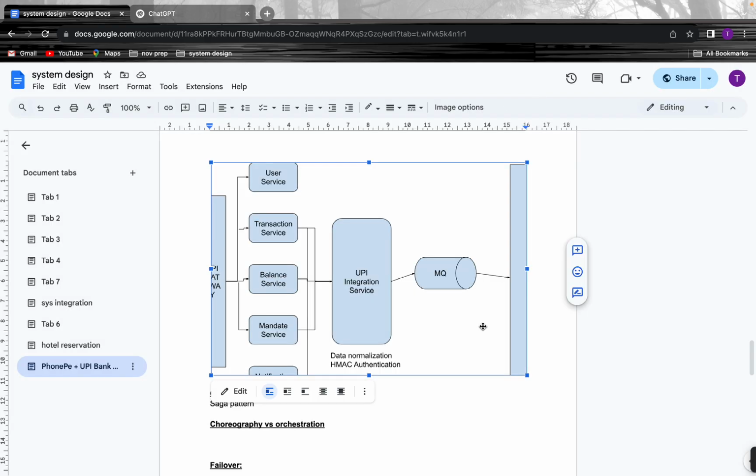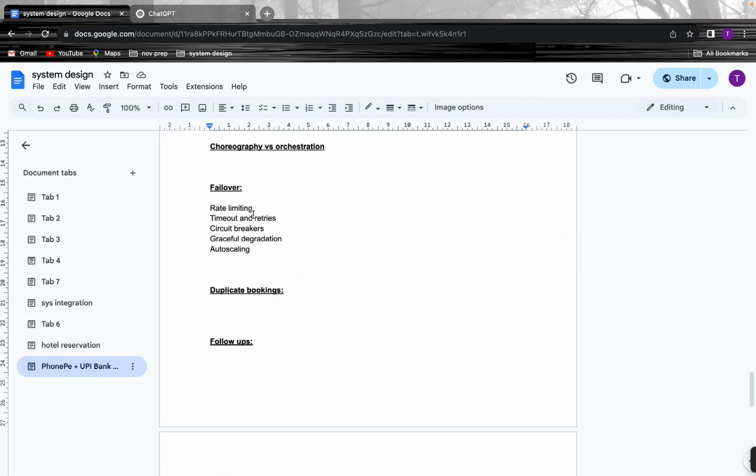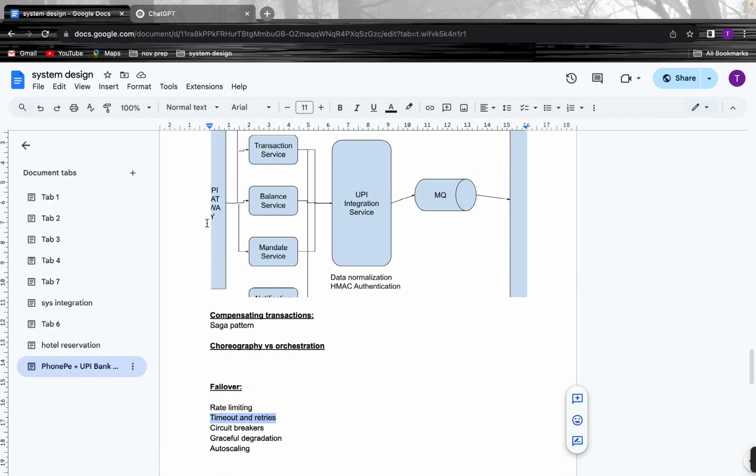And if something goes wrong, what if there is a response delay? We could have a timeout, and we could do a retry after some time. There are different kinds of retry mechanisms, such as exponential backoff, incremental backoff, and fixed interval.